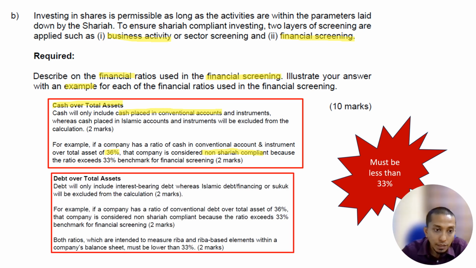The second ratio is debt over total asset. The debt will include only interest-bearing debt, whereas Islamic debt is excluded. For example, if the ratio is 36%, is it compliant or not? It is non-Sharia compliant because it exceeds 33%. So this is the screening part.